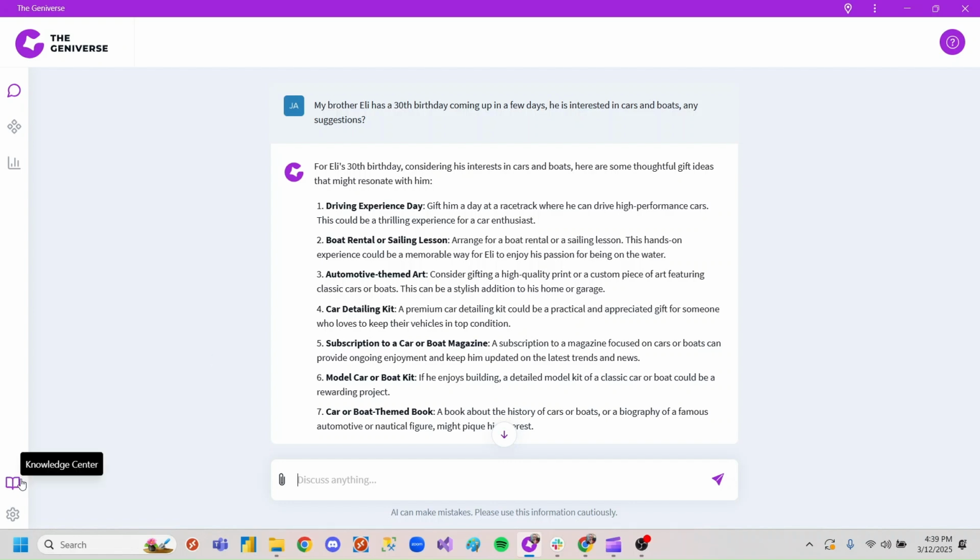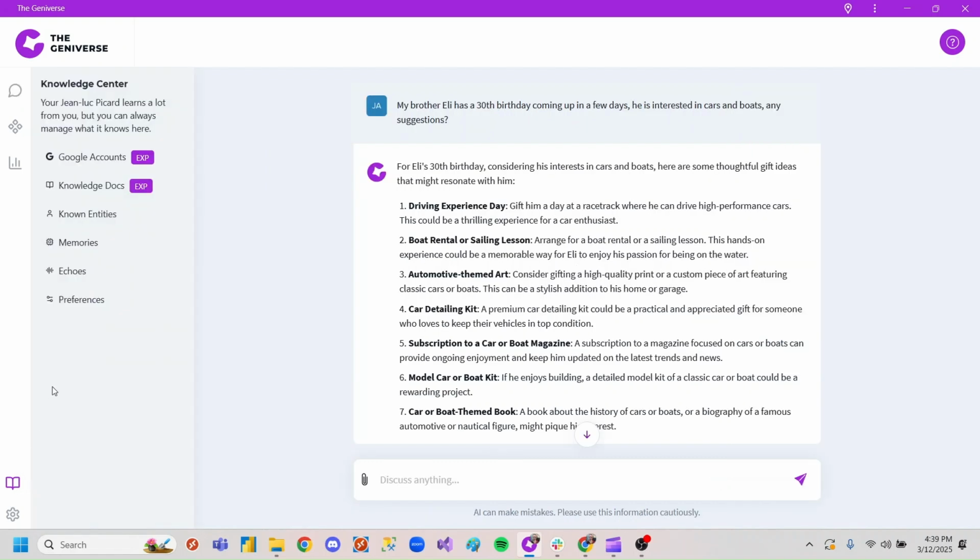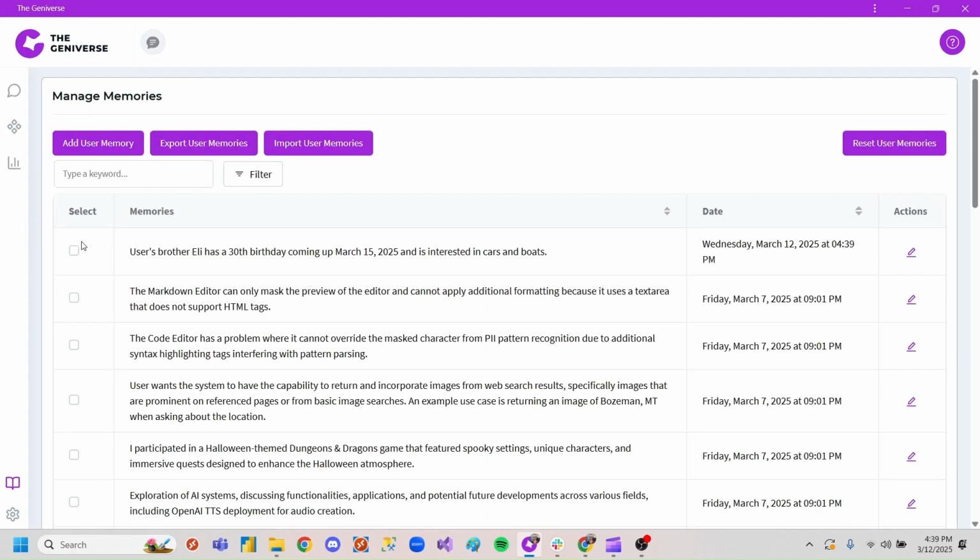So to do so, let's go down to our knowledge center in the bottom left, and then you'll find here memories. Now, the memories page is where your genie maintains all of this information and what it remembers about you and your conversations. You can see here the newest memory: user's brother Eli has a 30th birthday coming up on March 15th and is interested in cars and boats. Awesome. So all of those details are preserved here. And in the future, your genie will be able to reference this for any questions or any other future prompts.